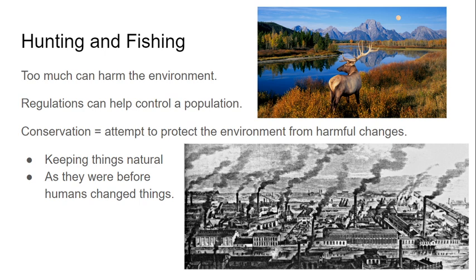And this is all part of a greater umbrella term of conservation. Now, conservation is an attempt to protect the environment from any kind of harmful changes. So we are able to interact in a healthy way with the environment around us and with our ecosystems and maintain healthy populations as long as we follow these regulations. The point of conservation is to keep things natural, keep them as they were before humans came around and changed everything. And so there are organizations like the Conservation Corps that help restore the ecosystems to their natural habitats.